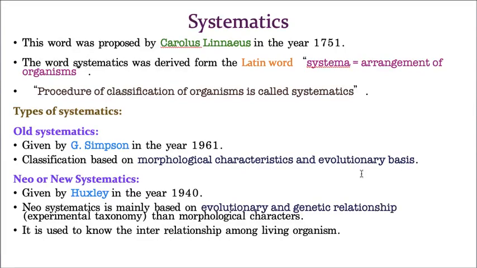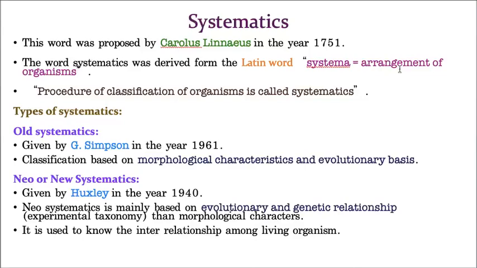Carolus Linnaeus also proposed this word systematics. Just as the word taxonomy is derived from Greek, the word systematics is derived from a Latin word. That Latin word is systema. Systema basically means arrangement of organisms.